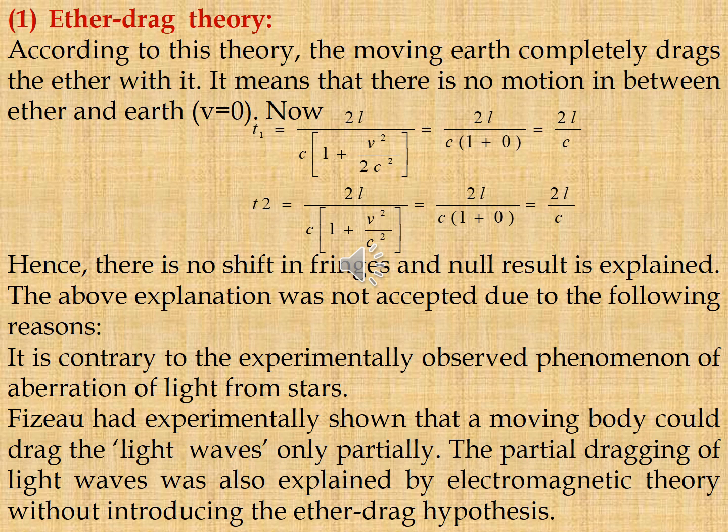It is contrary to the experimentally observed phenomenon of aberration of light from the stars. Fizeau has experimentally shown that a moving body could drag the light waves only partially. The partial dragging of light waves was also explained by electromagnetic theory without introducing the ether drag hypothesis.